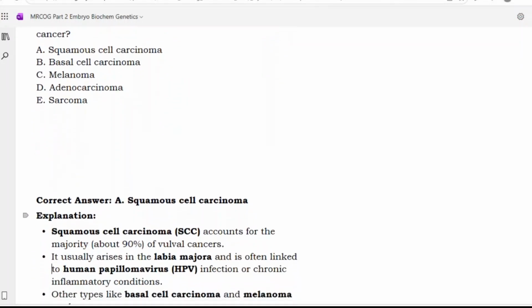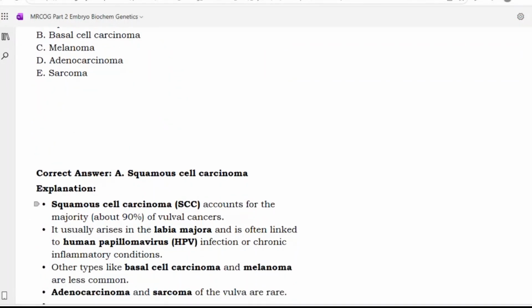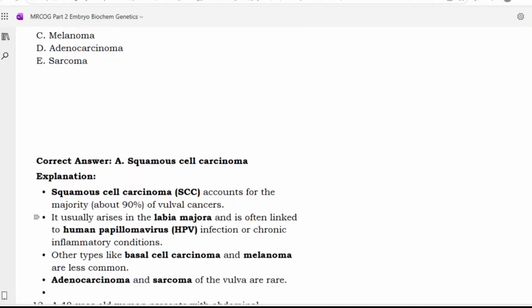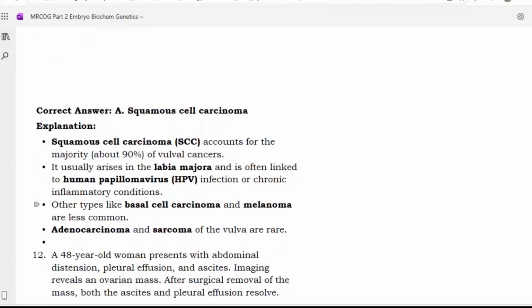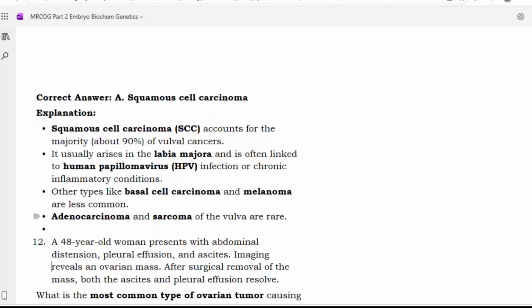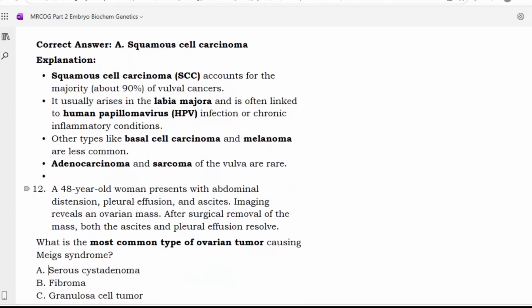Yes, squamous cell carcinoma. Squamous cell carcinoma (SCC) accounts for around 90% of vulval cancer. It usually arises in the labia majora and is often linked to HPV infection or chronic inflammatory conditions. The other types, like basal cell carcinoma and melanoma, are less common. Adenocarcinoma and sarcoma of the vulva are rare. The vulva is more frequently asked, either lichen sclerosus or lichen planus. These things can also be asked, so please listen to those videos also. Vulva, no examination without vulva, remember.